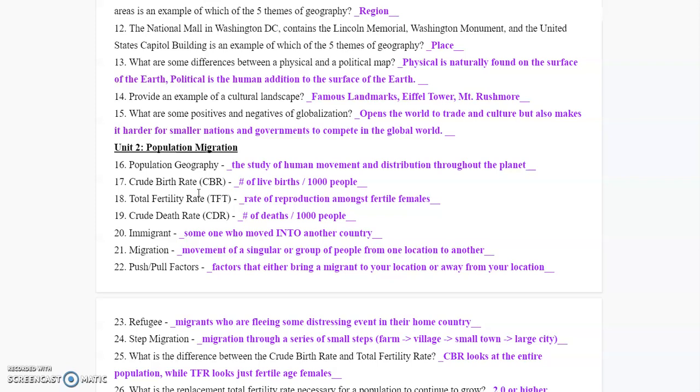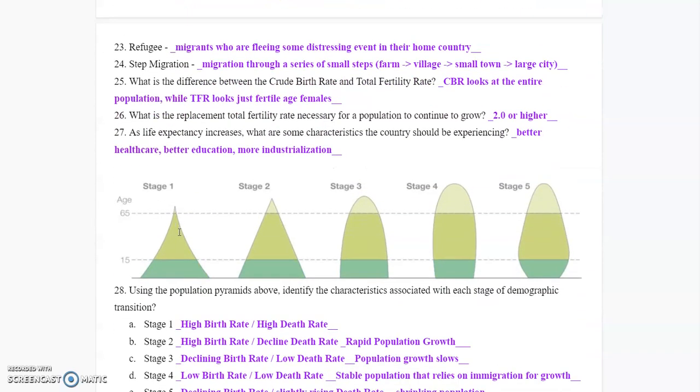25. What is the difference between the crude birth rate and total fertility rate? Again, crude birth rate looks at the entire population. It doesn't account for the fact that there could be a significant portion of the population that can't have children, but they're still counted in that. Total fertility rate looks at just the people that can actually have kids, which makes it a more accurate number.